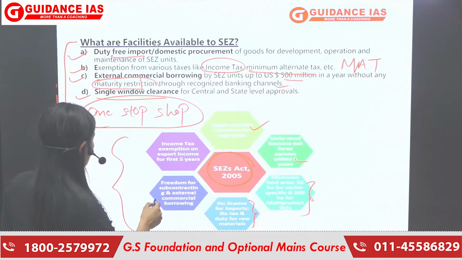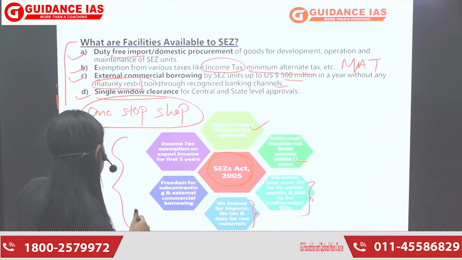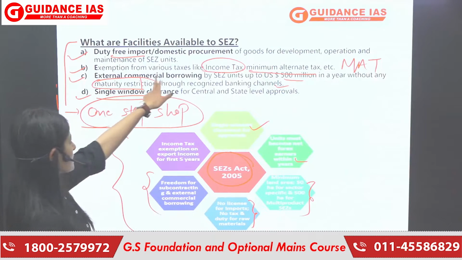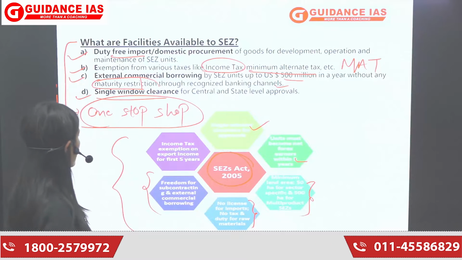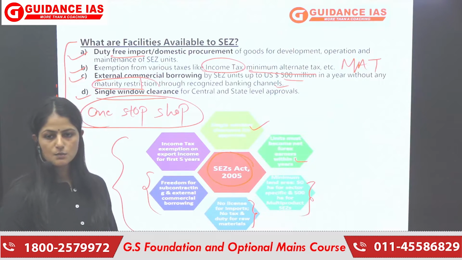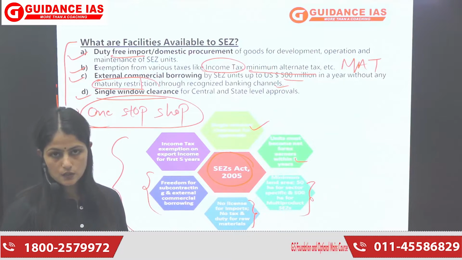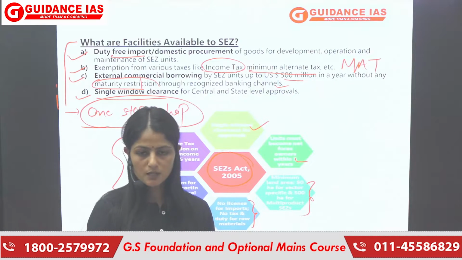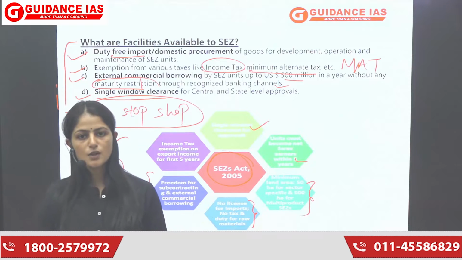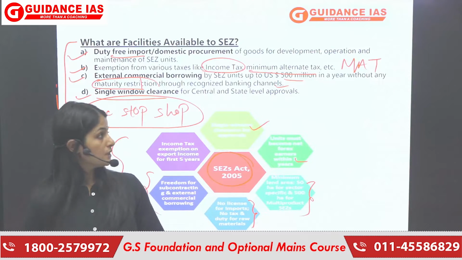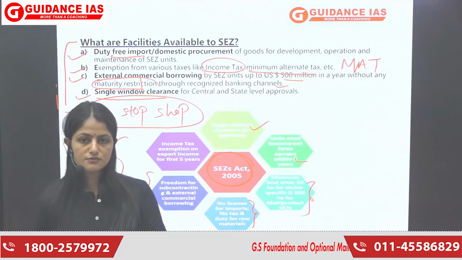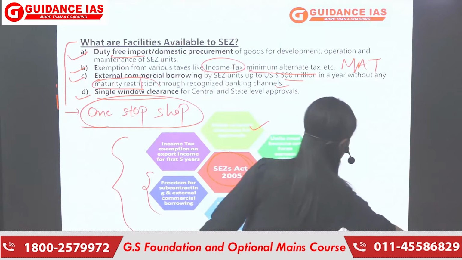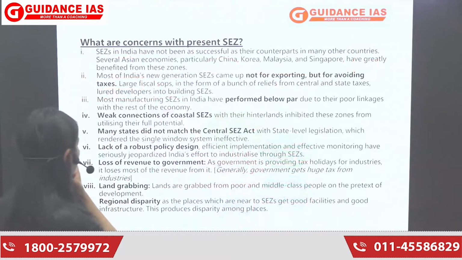Freedom for subcontracting and external commercial borrowing, हमने discuss किया कि इनको freedom मिला है, ECBs में भी, और income tax में भी इनको काफ़ी सारे exemptions मिले हैं, specially for the first 5 years. 100% exemption इनको मिलता है specially for the first 5 years. जो भी आपका export income आप earn करते हो, you get 100% exemption under the Income Tax Act, specially for the first 5 years. So these were some of the facilities available to special economic zones.